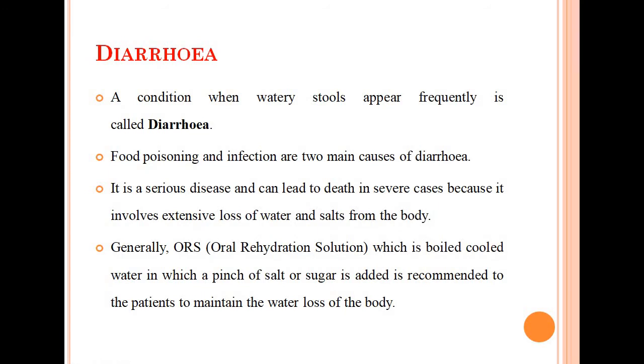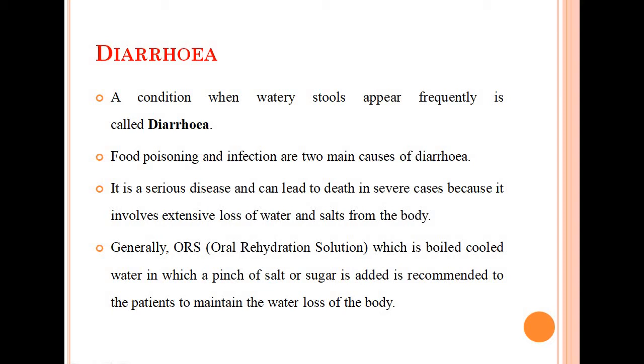Now we will study about one condition known as diarrhea. Sometimes consumption of dirty food or unclean water can result in a condition called diarrhea. A condition when watery stools appear frequently is called diarrhea. Food poisoning and infection are the two main causes of diarrhea.